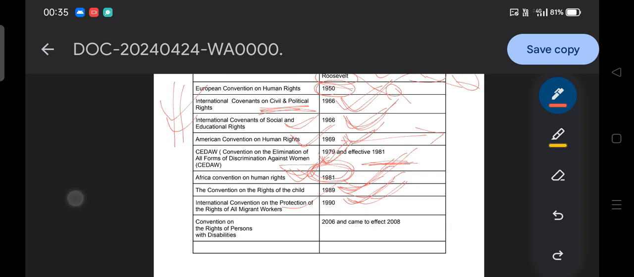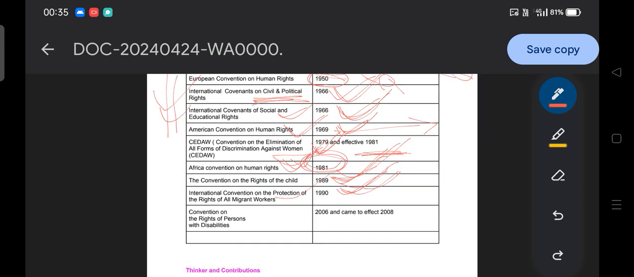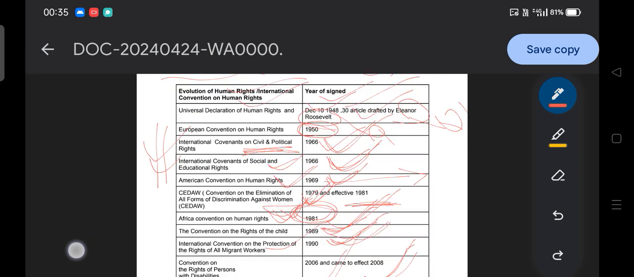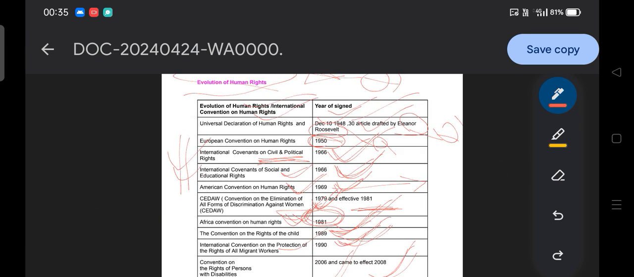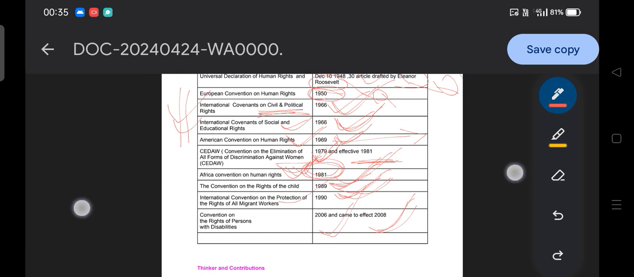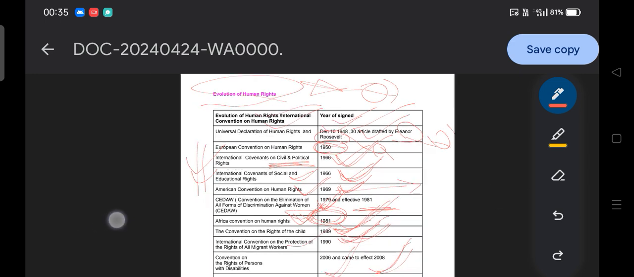Okay, then Convention on the Rights of Persons with Disabilities, 2006. Okay, 2006 signed and came into effect 2008. Okay, 2008. So believe me, this table is very important, and it is very difficult to collect this information.